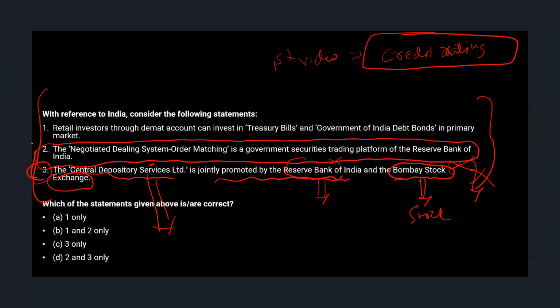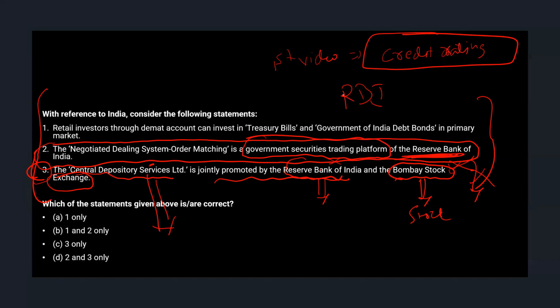If not, they are not following the elimination technique I am saying here. On one side, you are saying that this question is about the stock market. Here, the second statement is mentioning RBI. However, see the statement. The Negotiated Dealing System Order Matching is a government securities trading platform. Though it is related to securities, government securities, who will issue government securities? It's not SEBI or any other agency. It is RBI. Then obviously that platform would be managed by RBI, right? Understand the relation, the elimination technique I am trying to convey.